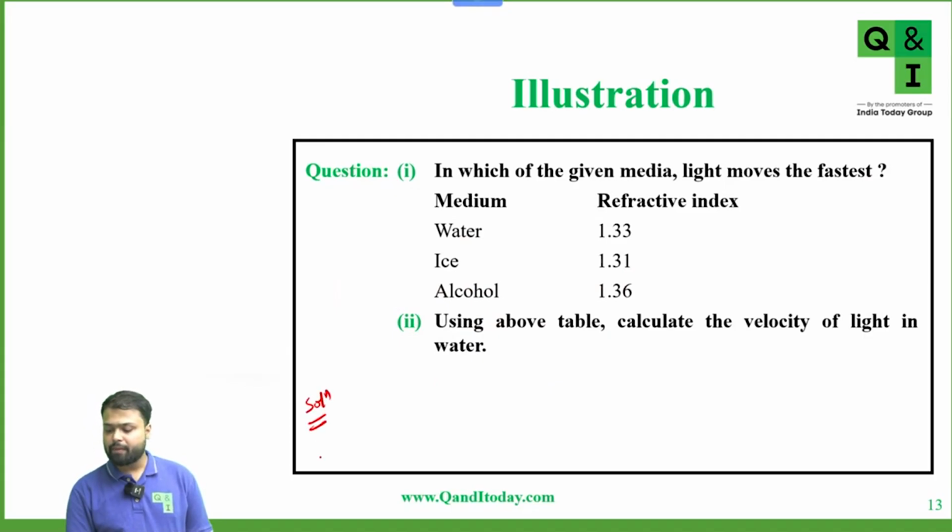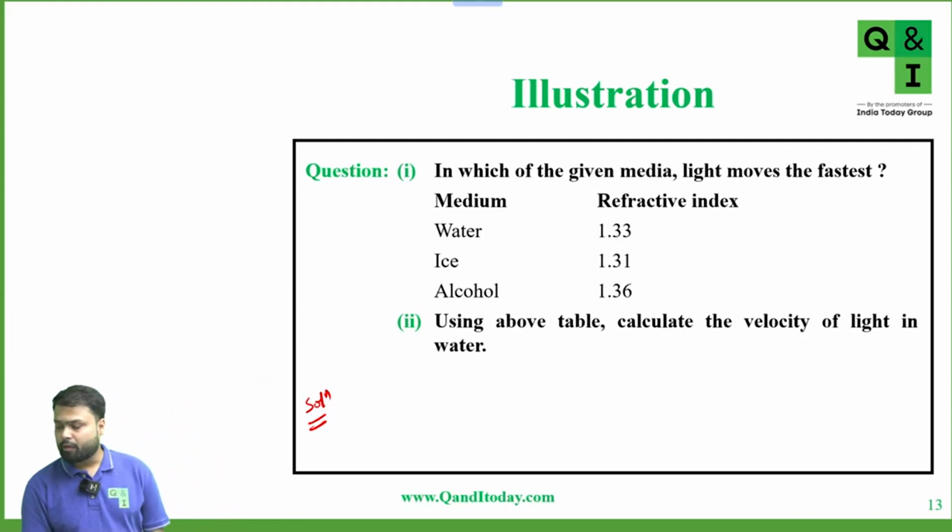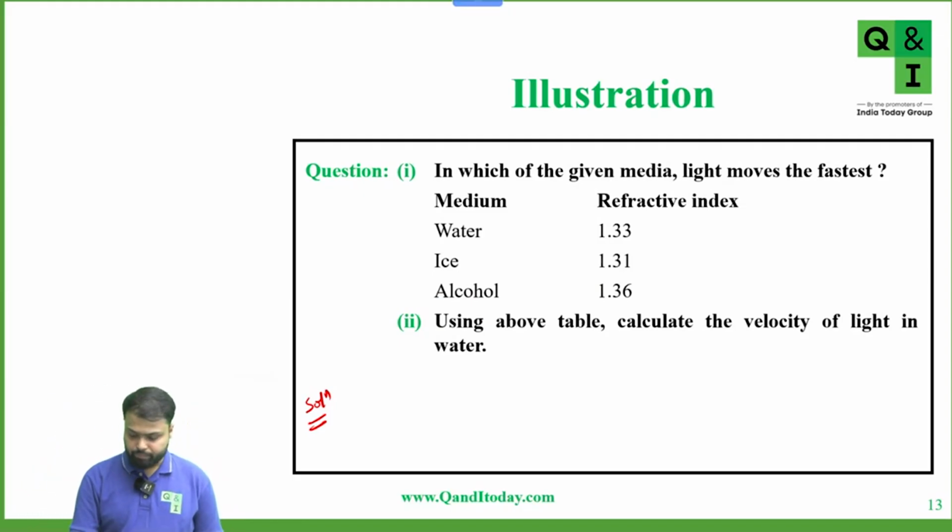In which of the given media does light move the fastest? Water, ice, alcohol, and the respective refractive indices are given in the table. In the second part, calculate the velocity of light in water. Okay, ice.